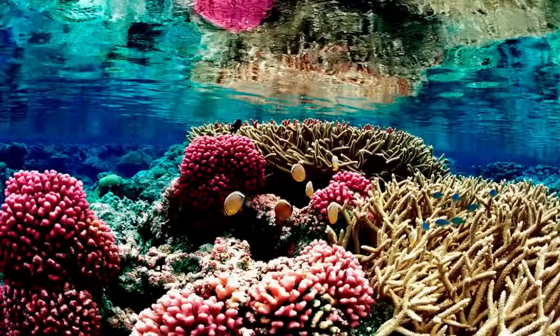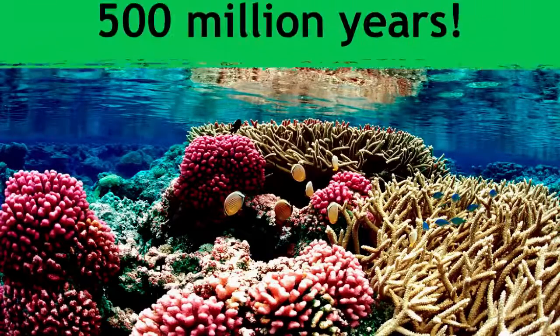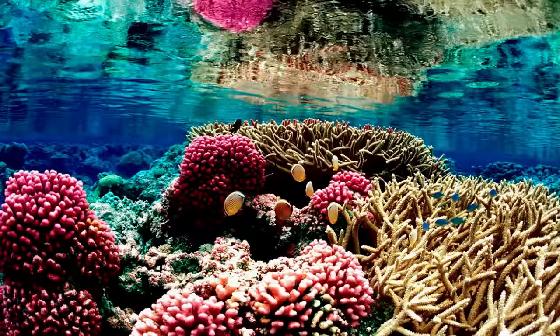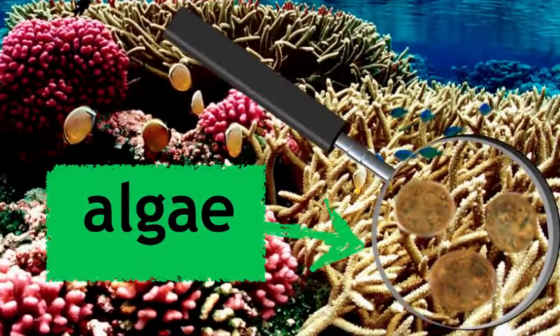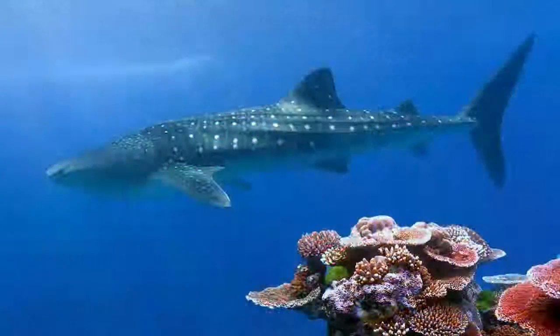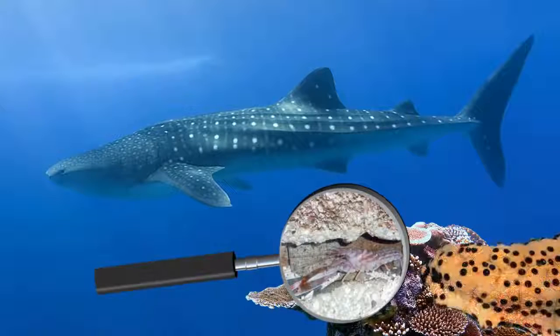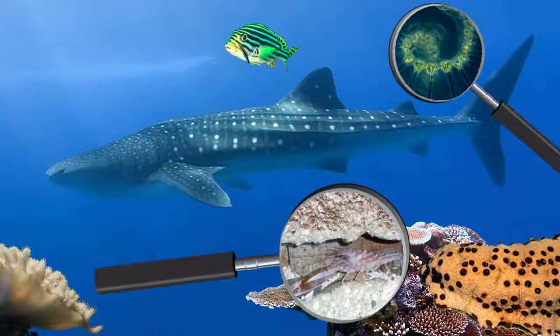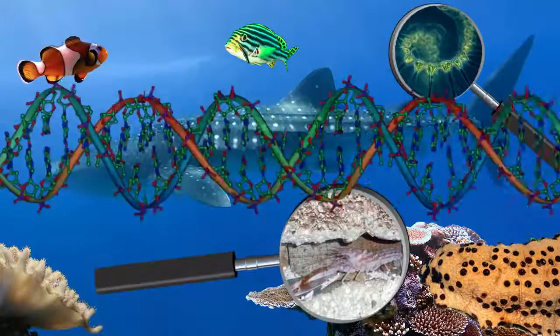Coral reefs are an excellent example of a diverse ecosystem that has existed for as many as 500 million years. The coral actually has a symbiotic relationship with tiny algae, which are the producers in the ecosystem. From whale sharks to pistol shrimp, from sea cucumbers to phytoplankton, this ecosystem is teeming with more organisms and interactions than there are bases in a tiny little clownfish's DNA.